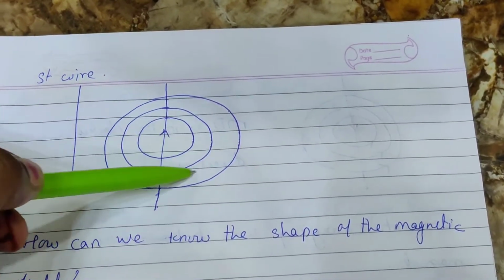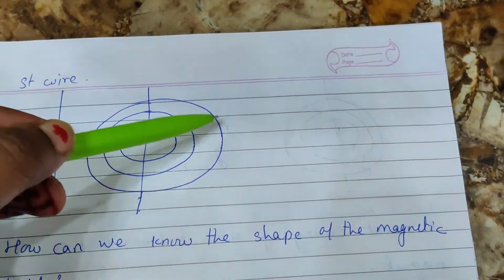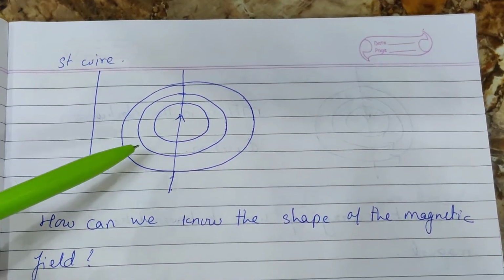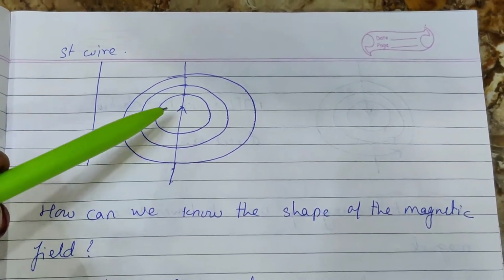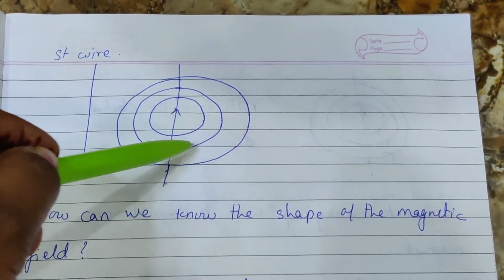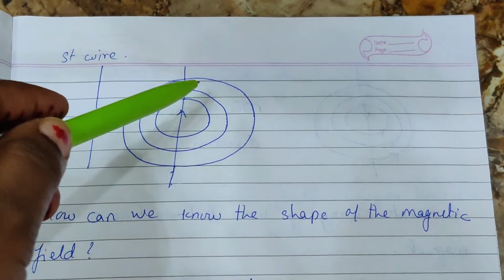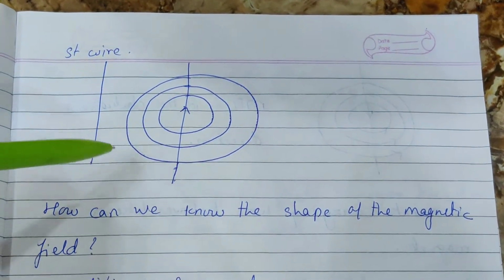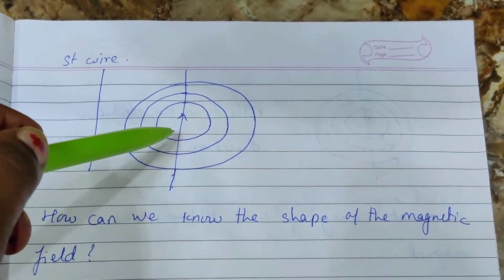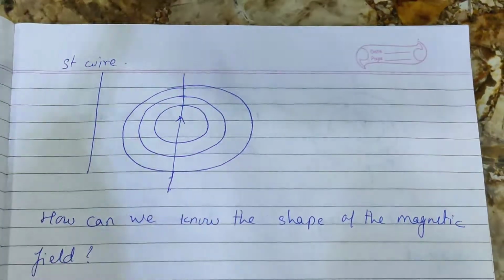A number of concentric circular loops are formed around the wire. That is your magnetic field. When current is passing through a wire, a number of concentric circular loops are formed, which tells the magnetic field. Near the wire it is very strong, and as you go further, the magnetic field becomes very weak.